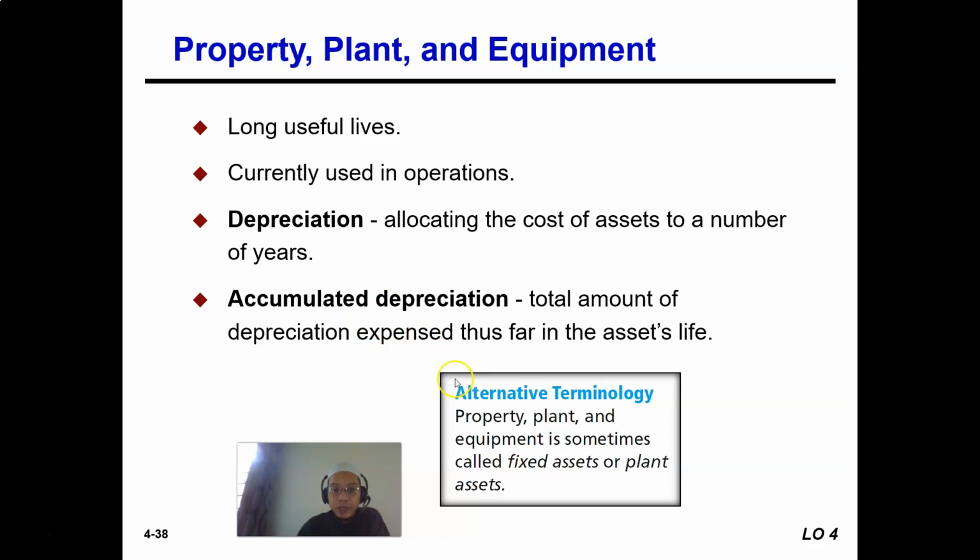The more common terminology for property, plant and equipment is fixed asset. Usually people just call them fixed assets, or plant assets. Another word for property, plant and equipment, we may call it fixed assets.